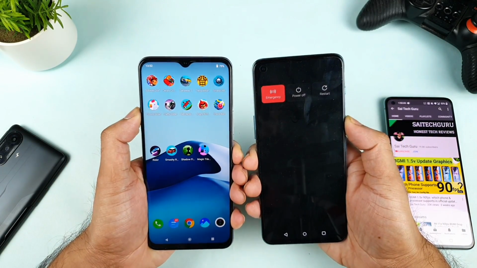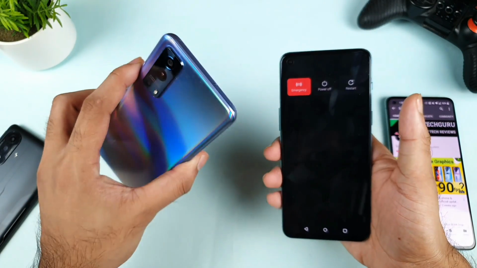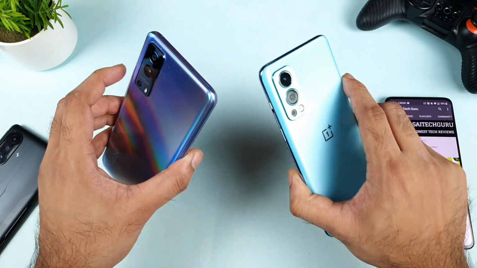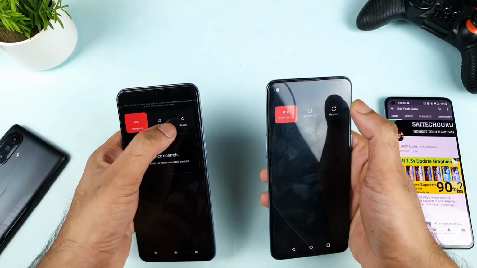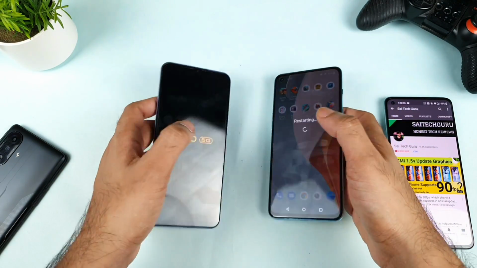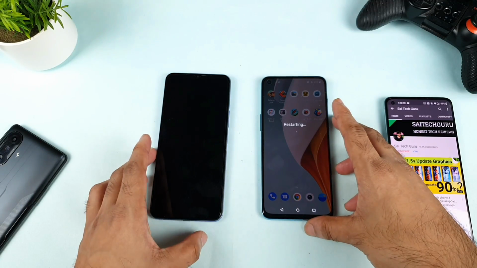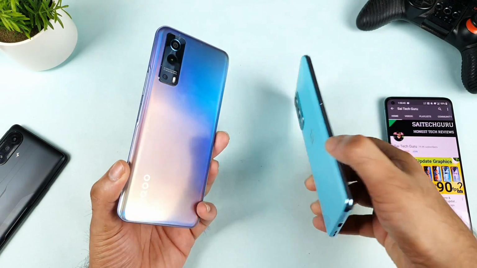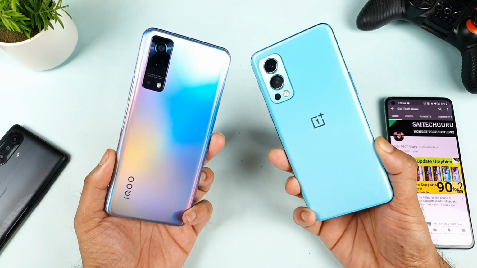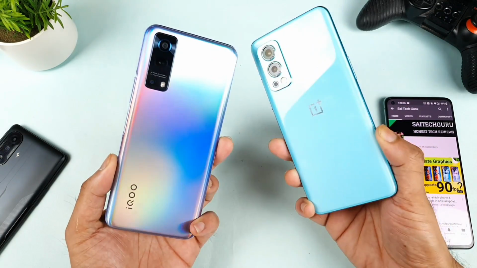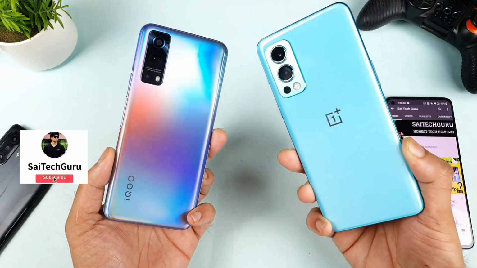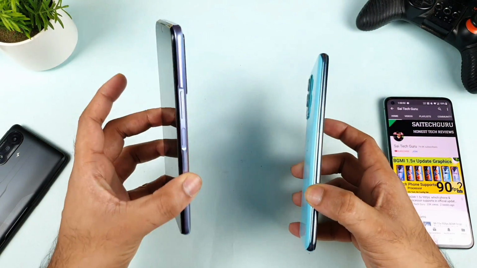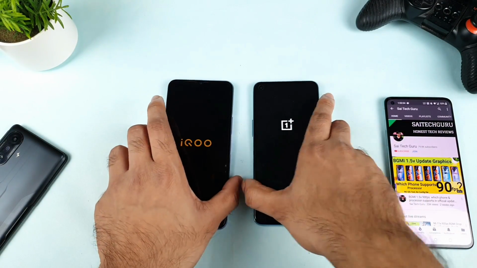During this demonstration, I'll use the external RAM capabilities in this phone, and I'll use the RAM boost and the high performance mode in the OnePlus Nord 2 device. So let me turn on the first restart. Let's see. The iQOO Z3 has the Snapdragon 768G processor, and the OnePlus Nord 2 has the Dimensity 1200 chipset. In terms of the Antutu benchmarks and all other benchmarks, the Dimensity 1200 is slightly more powerful than the Snapdragon 768G processor. But let's see in a real life situation.